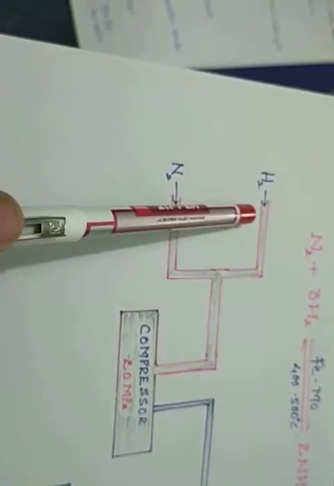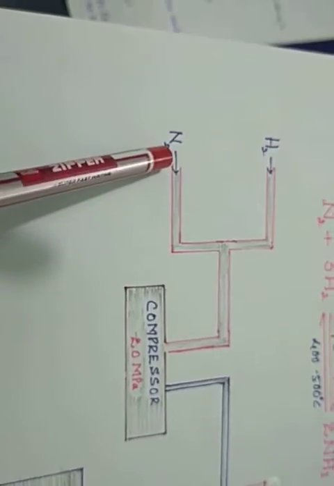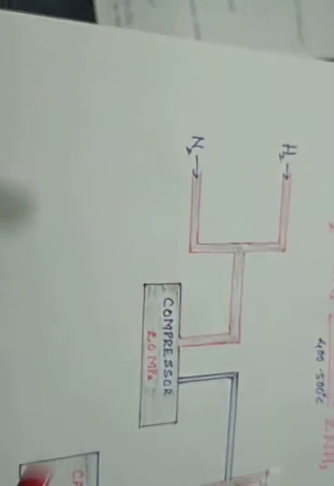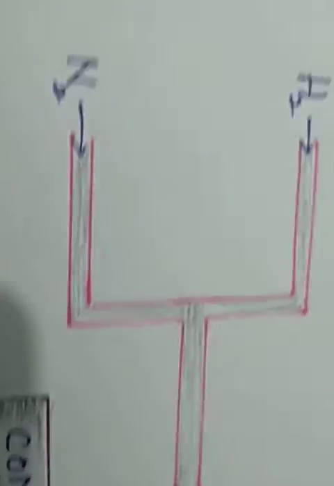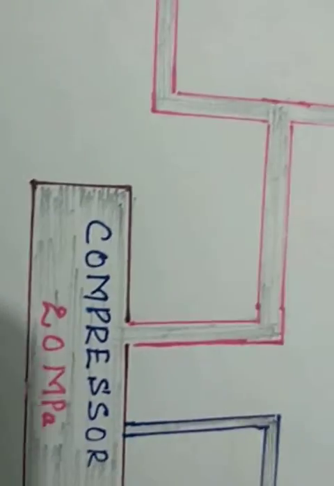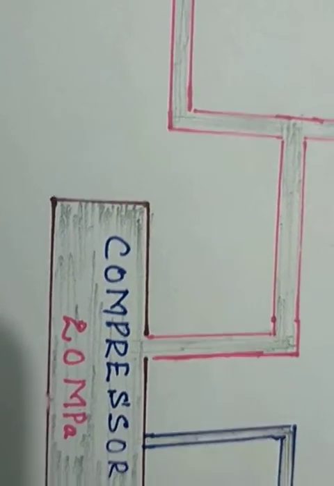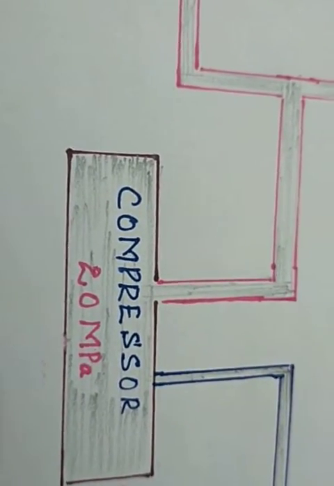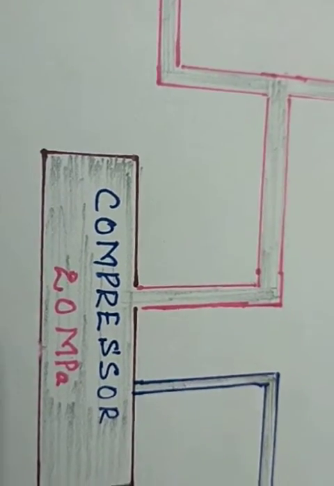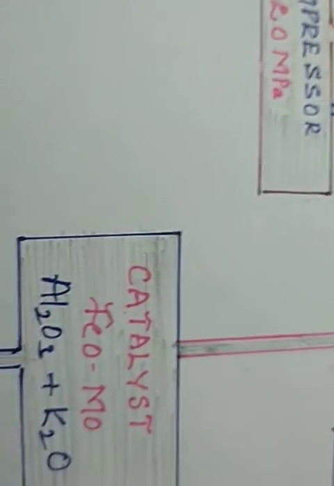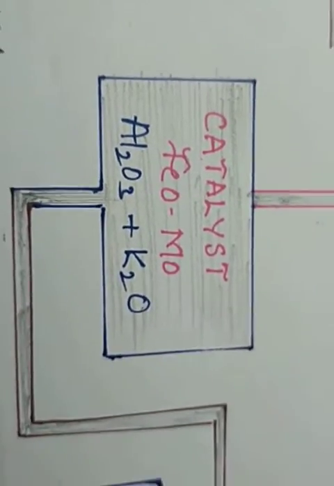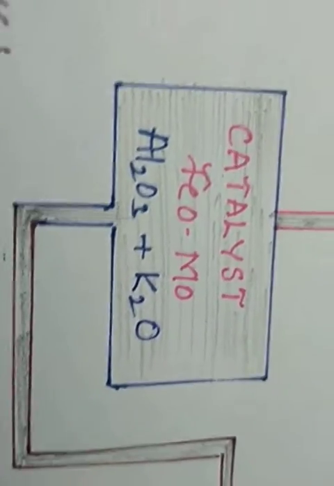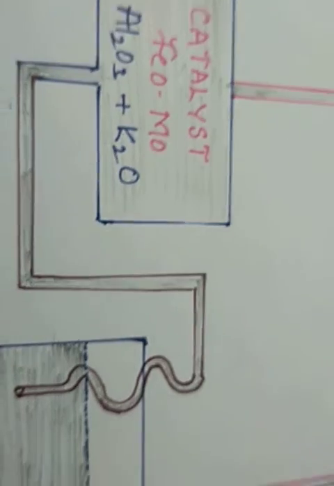Observe here: taking hydrogen and nitrogen, N2 and 3H2, in a 1:3 ratio, and there are some chambers. Let me go close to it. The nitrogen and hydrogen are passed to one chamber, called the compressor chamber. Then it is passed to the catalytic tower or catalytic chamber. In the catalytic chamber you can observe the catalyst Fe and Mo, with Al2O3 plus K2O. Then it forms ammonia.